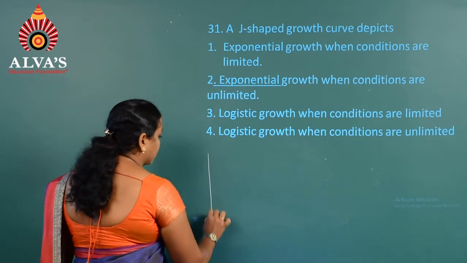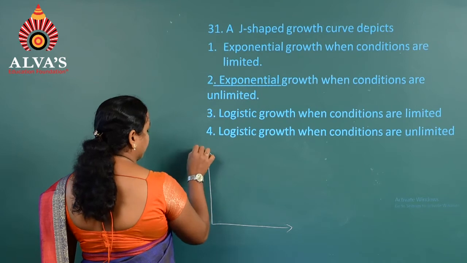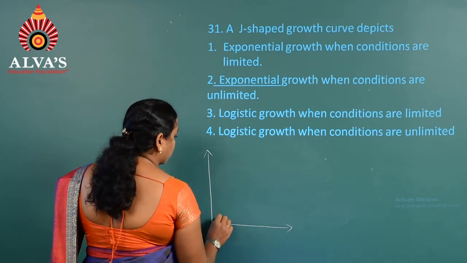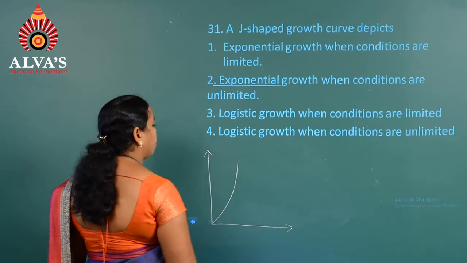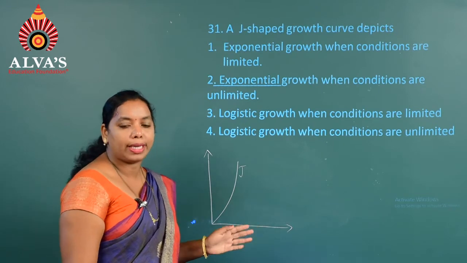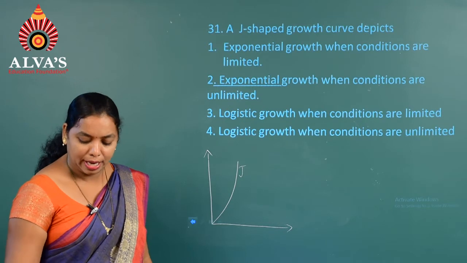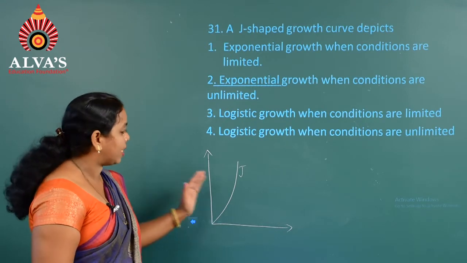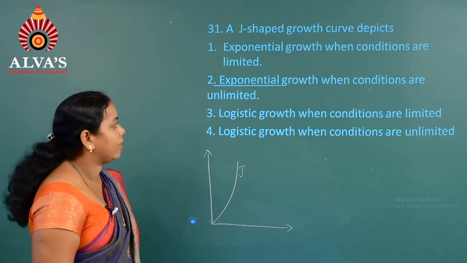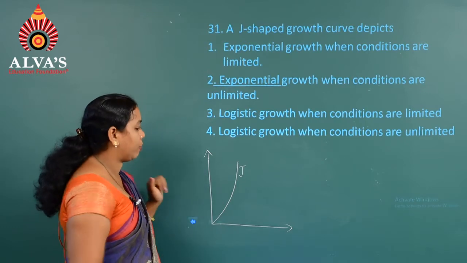That's what you see if you consider the population density over a given period of time on the x and y axis, where the population density grows in a J-shaped curve, because here the resources are unlimited, hence the competition is less, hence the population grows enormously, and they produce numerous offspring because the resources are unlimited. Hence the correct option for question number 31 is the second one.